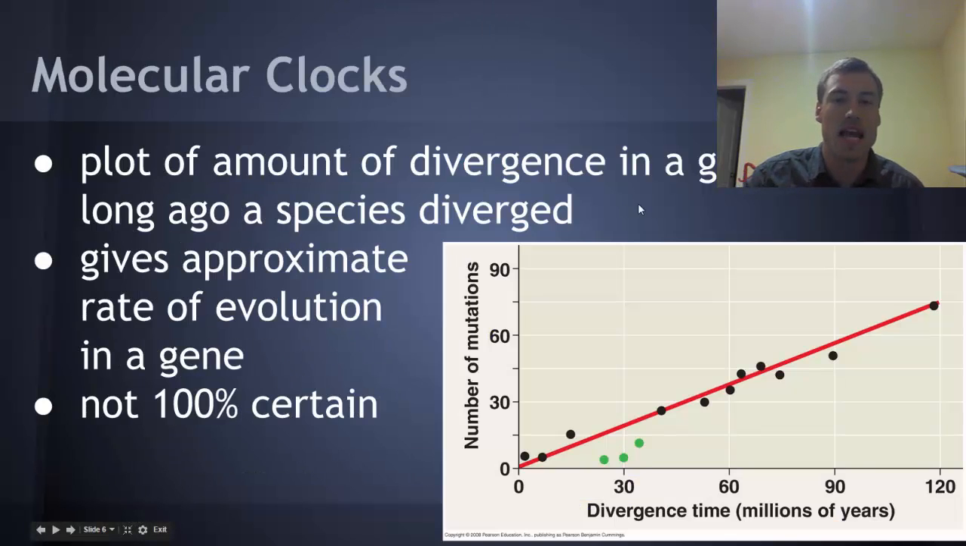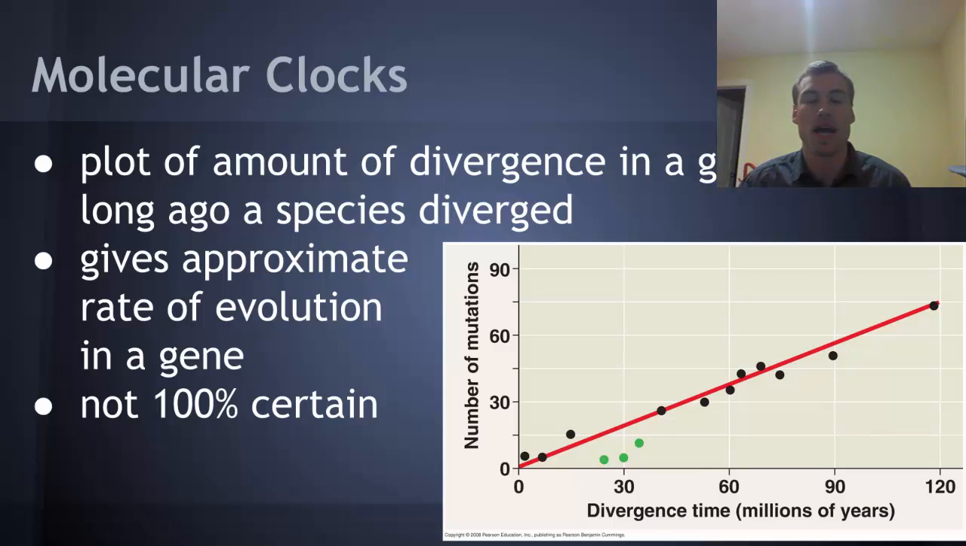We can use this now to build a molecular clock. And the molecular clock is basically a way of telling us the rate at which a particular gene is mutating. And we can come up with an estimate of, based on the number of mutations that have occurred, how long ago this organism diverged from other species.